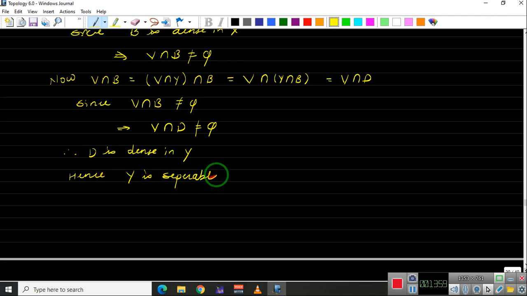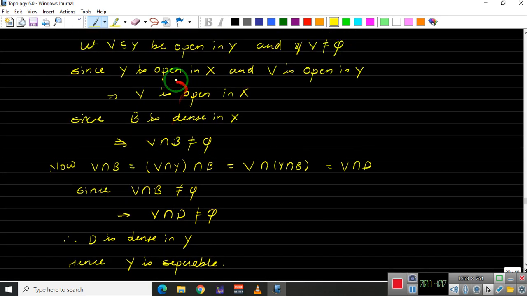So we have proved that a subspace of a separable space is separable, but provided this is open. Now if it is not open, then we will be stuck here because we cannot relate the subspace, where V is open in Y, to V being open in X, because from there we went further. So if Y is not open in X, then we will be stuck here. That is the problem.